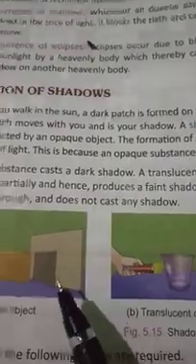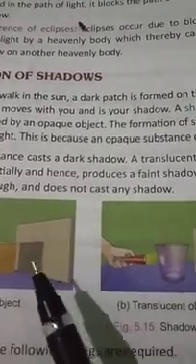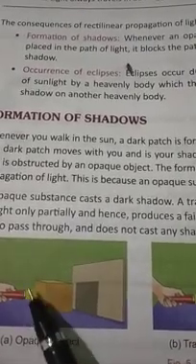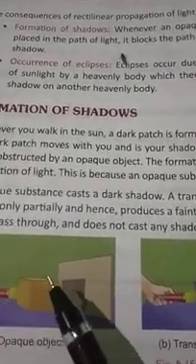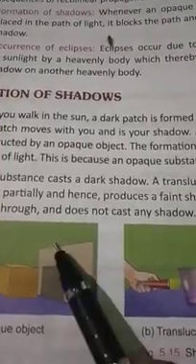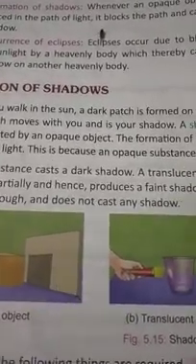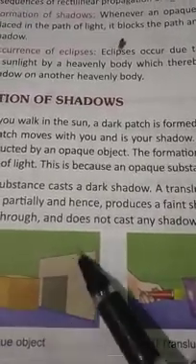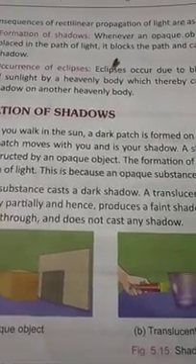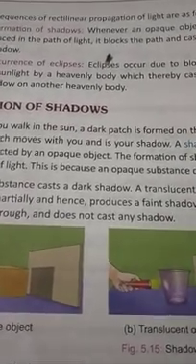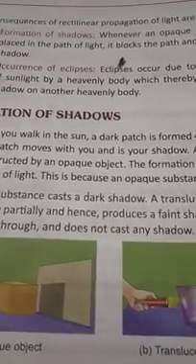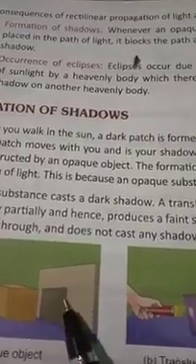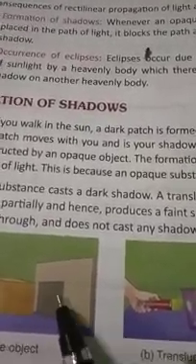So I hope you have understood why I said that you need three things to form a shadow: a source of light, any source of light, not only a torch, you can use anything; an opaque object; and a screen. Without a screen, where will the shadow appear? Nowhere. So we need a screen, whether it is a cardboard or a wall. Have you seen your shadow on the wall at night time? Your hand shadow or anything? So any screen, but it needs a screen. Only on the screen will the shadow appear, otherwise the shadow will not appear.